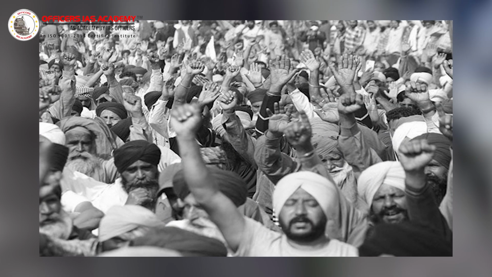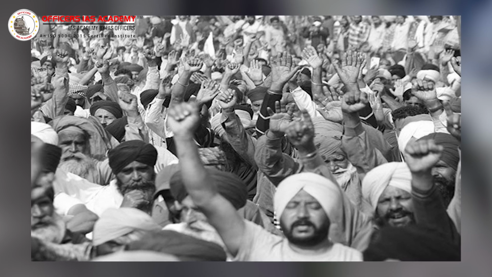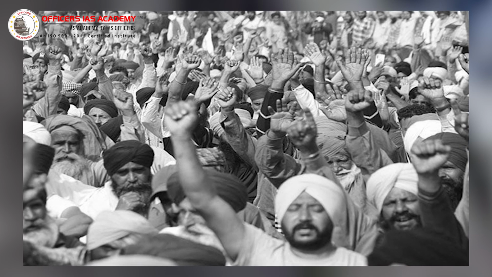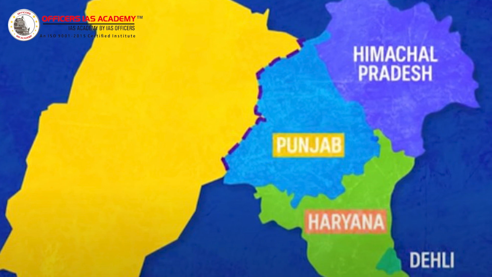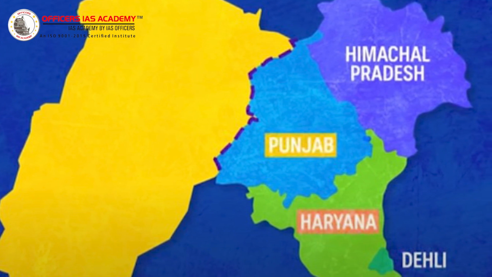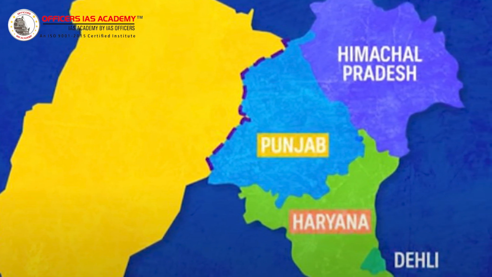That resulted in protests. After 19 years of protests, in 1966, during Indira Gandhi's time as Prime Minister, Punjab was divided, creating Haryana. Haryana had the Hindi speaking community, and Punjab was dominated by the Sikh population. Both Punjab and Haryana had a common capital, Chandigarh, and some hill regions of Punjab were attached to Himachal Pradesh.